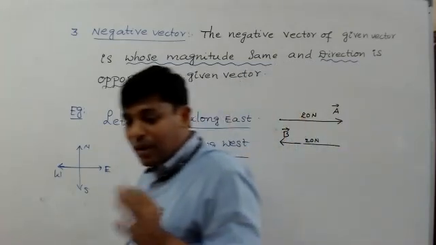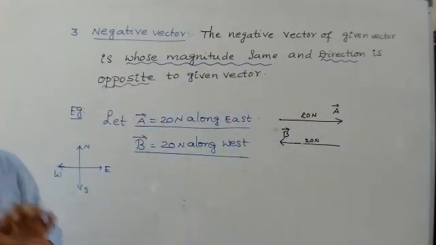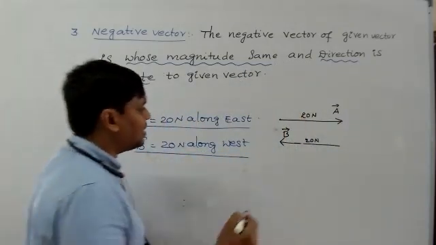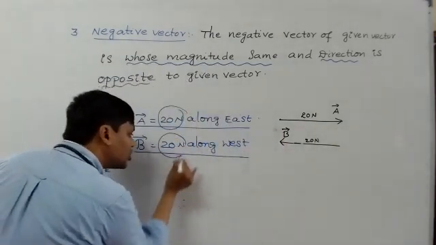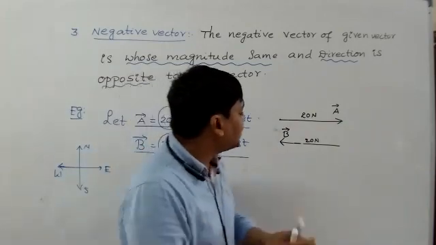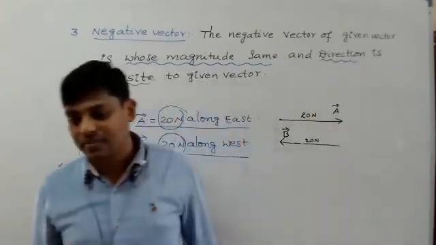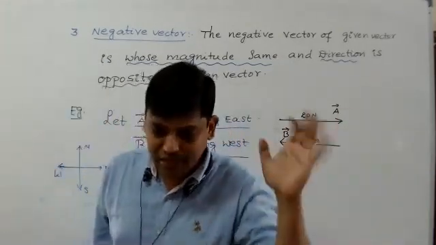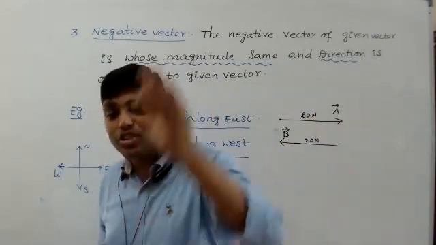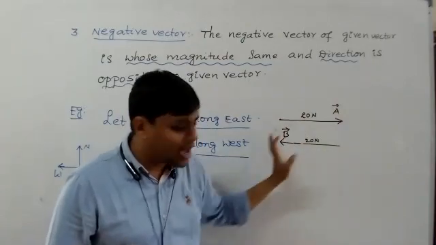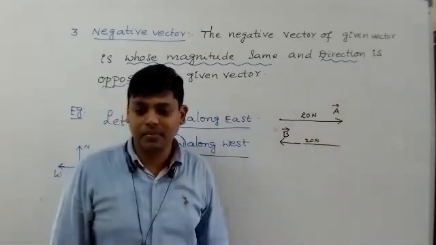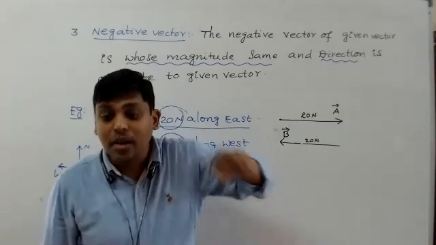So what are you observing from these two? A bar magnitude is 20, B bar magnitude is also 20. That means the magnitudes of the two vectors are the same. That means the A bar line and B bar line are geometrically the same, because the line indicates magnitude.